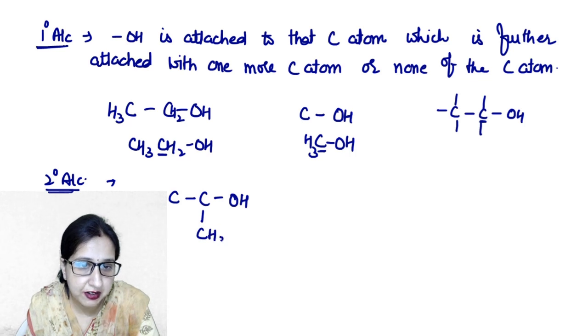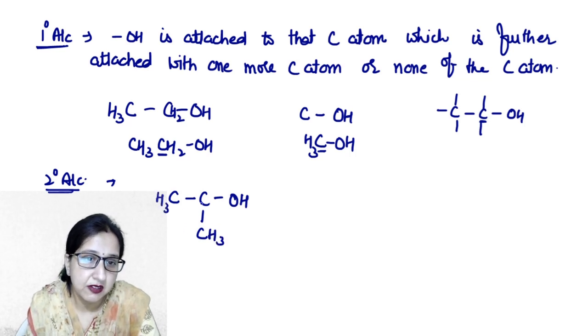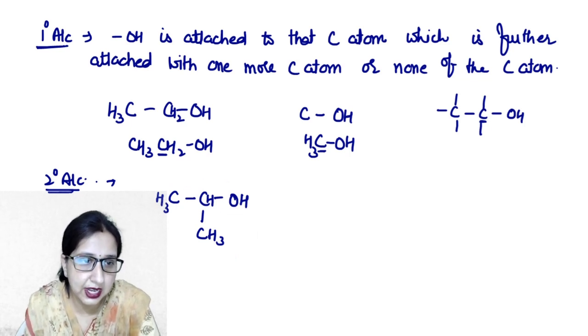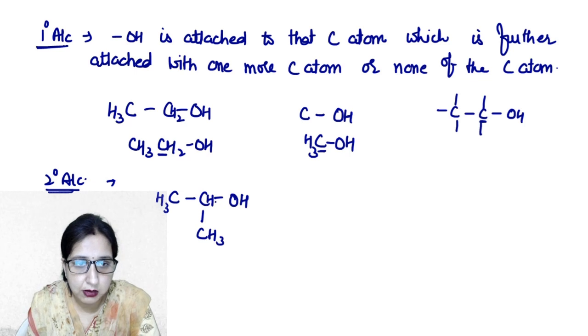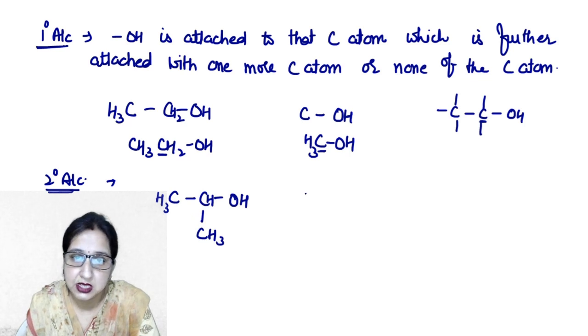After fulfilling the valency, we will write its formula like this. Such an alcohol is known as 2 degree alcohol because this carbon is attached with 2 more carbon atoms.